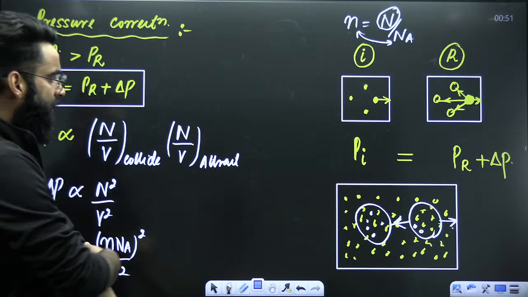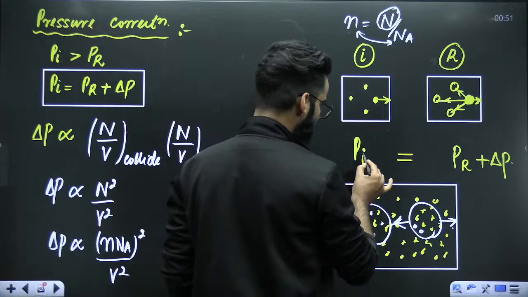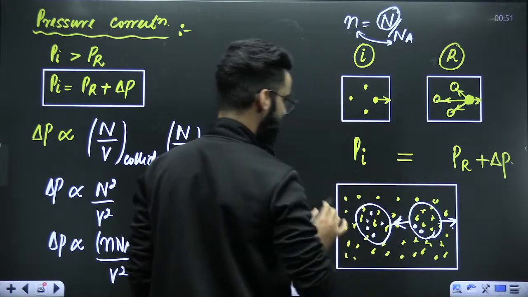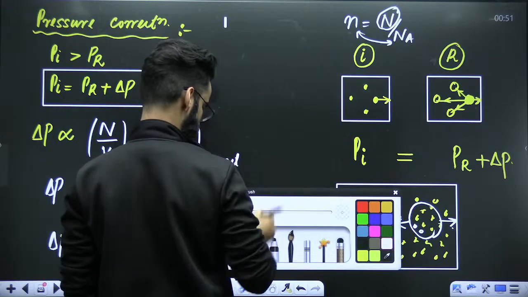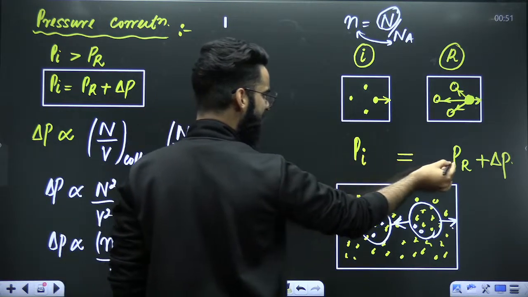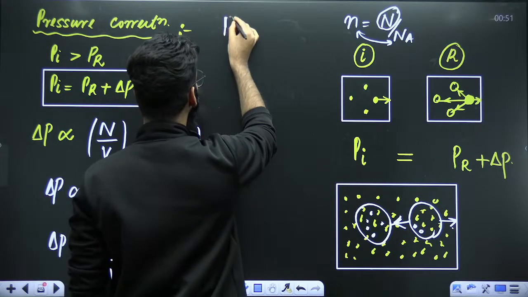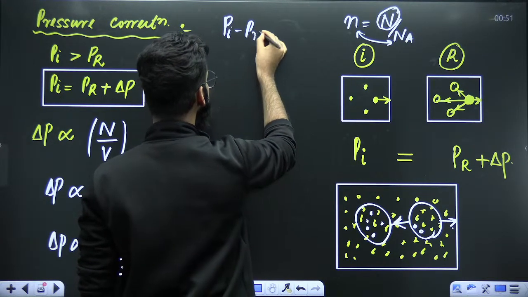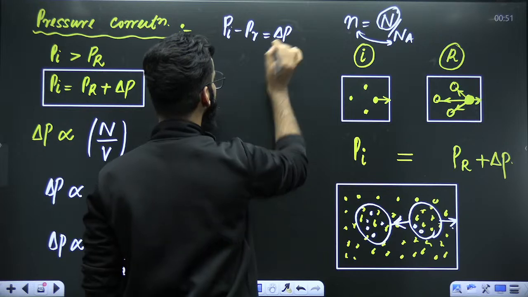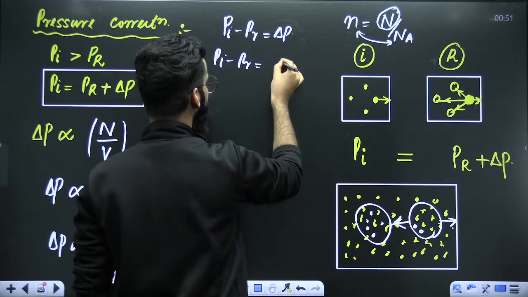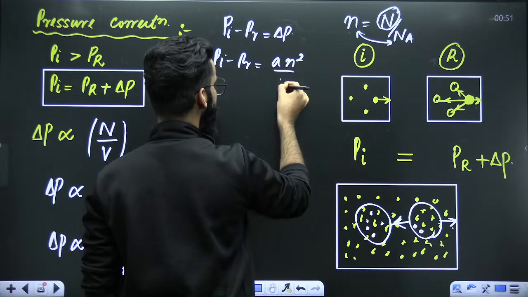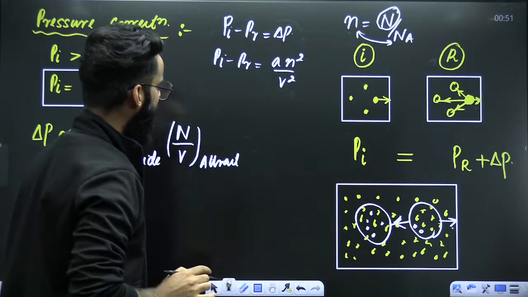All right. See guys, I told you Pi is equal to PR plus delta P, correct? So can I say Pi minus PR is equal to delta P? Perfect. So Pi minus PR, delta P, is basically A N square divided by V square, right?